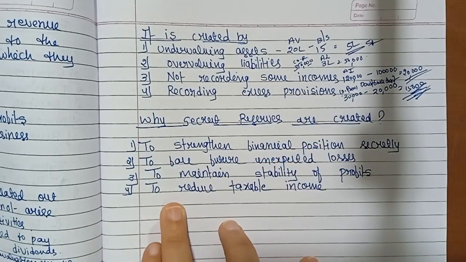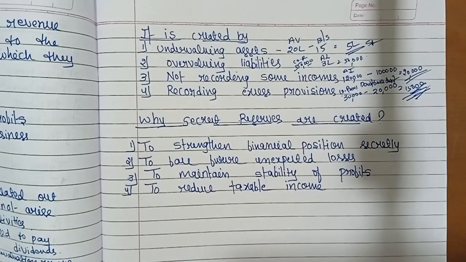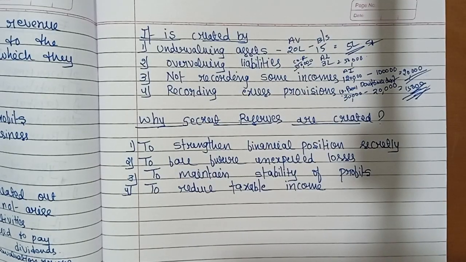And the fourth is to reduce taxable income. Here, a lower profit means the company or business has to pay less tax.